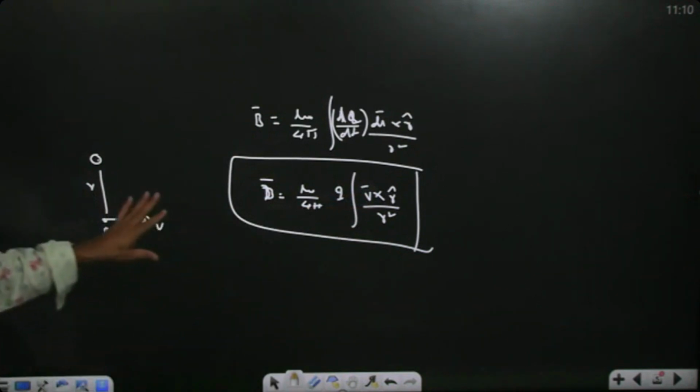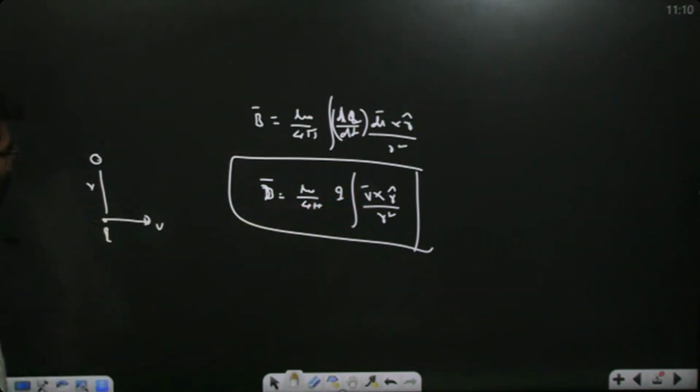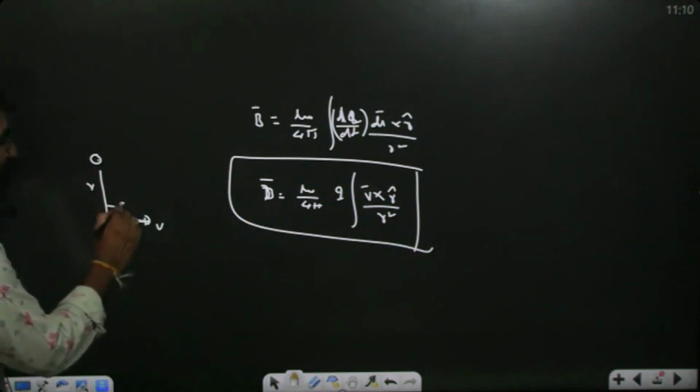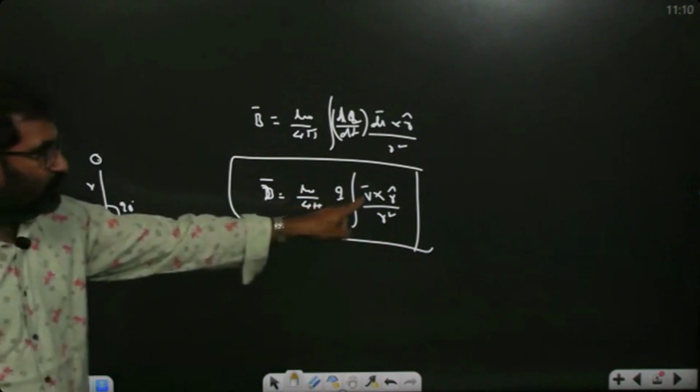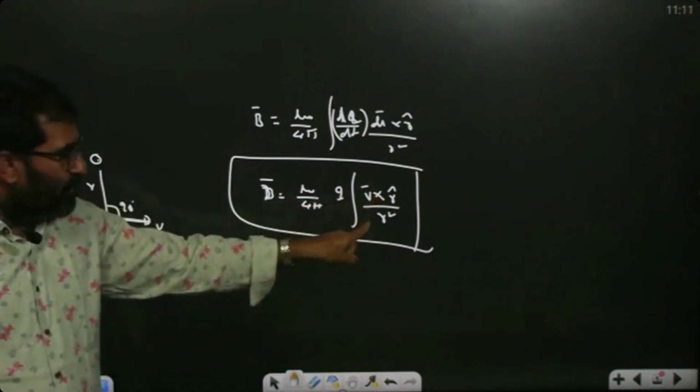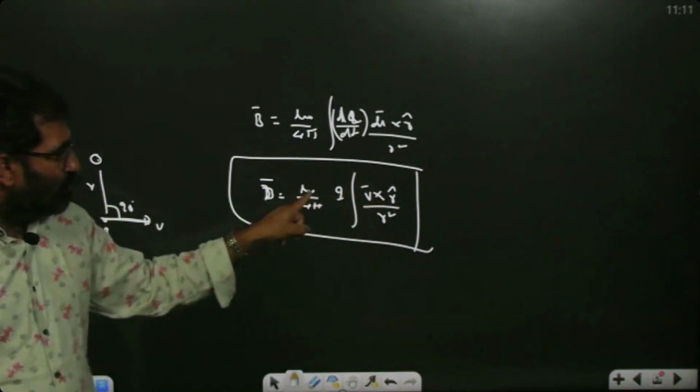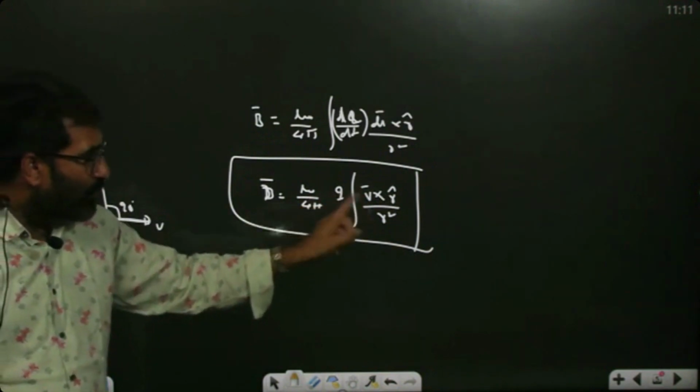Generally you assume this, but what is R cap? V bar and R bar are perpendicular to each other. So the magnetic field is mu naught by 4 pi Q V bar by R square.